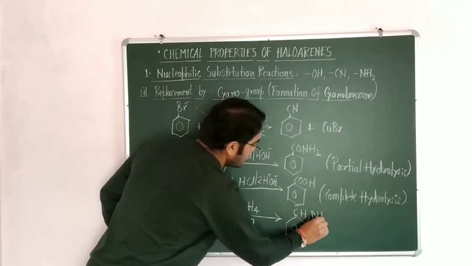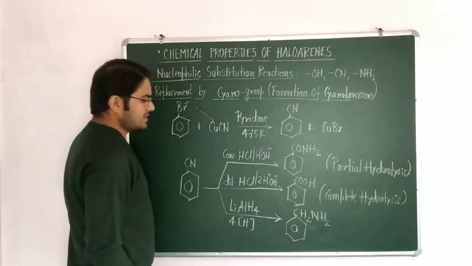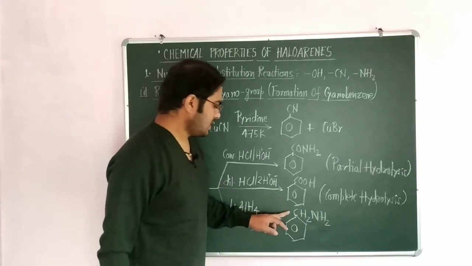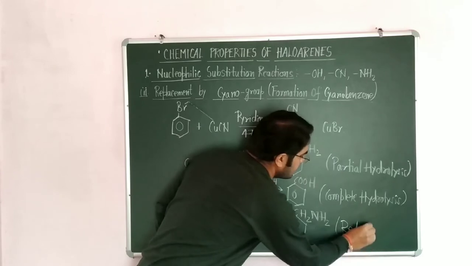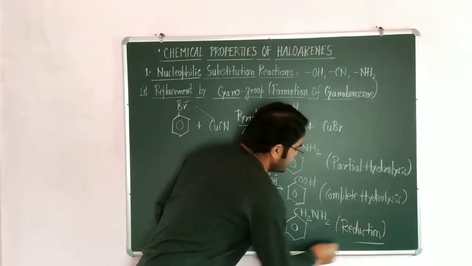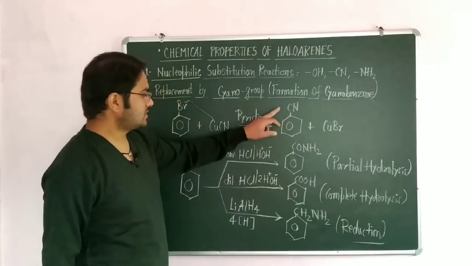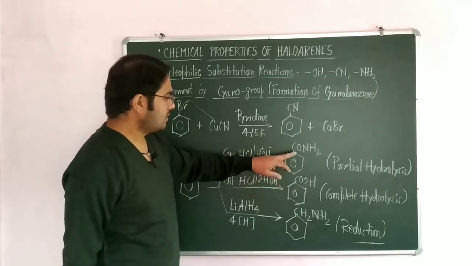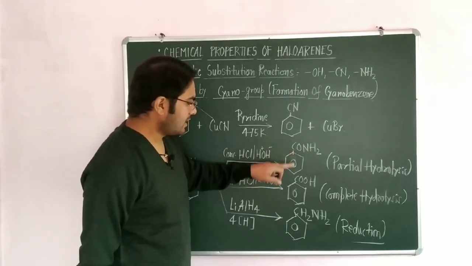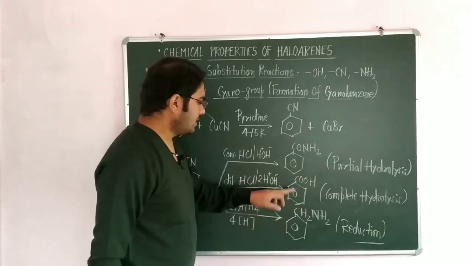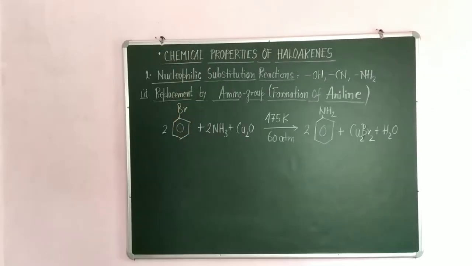In this amines are formed, and this is a name reaction, Mendius reaction. So this is the reduction of cyanobenzene to amine. This is all about these three reactions: the formation of amide, acid and amine, AAA formation.